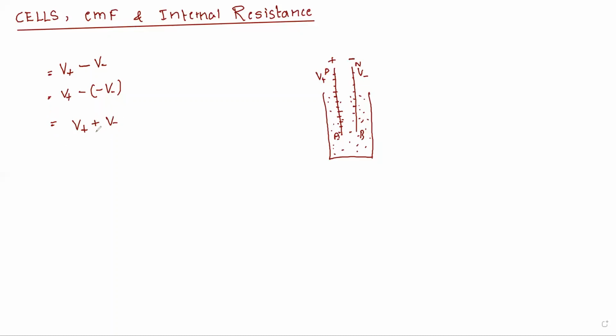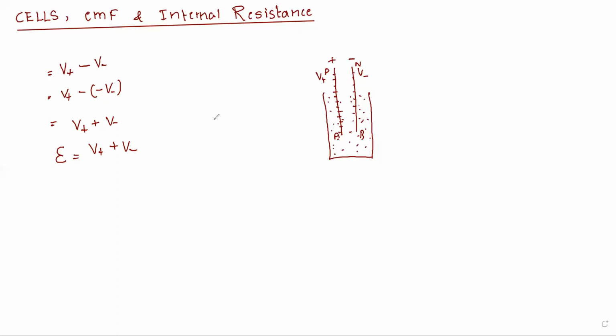This is called the electromotive force, or in simple terms EMF, the electromotive force of the cell, and it is denoted by E. So E is equal to V plus plus V minus. This is the expression for electromotive force. This is the potential difference between the electrodes when there is no external current supplied.